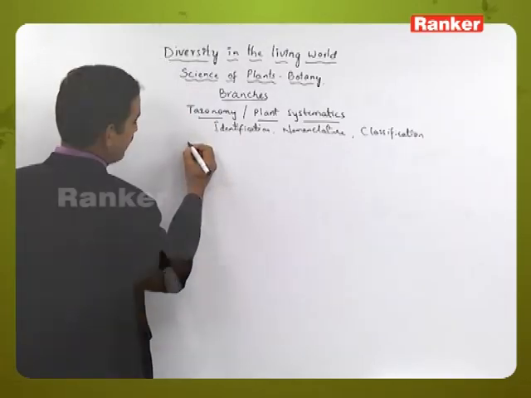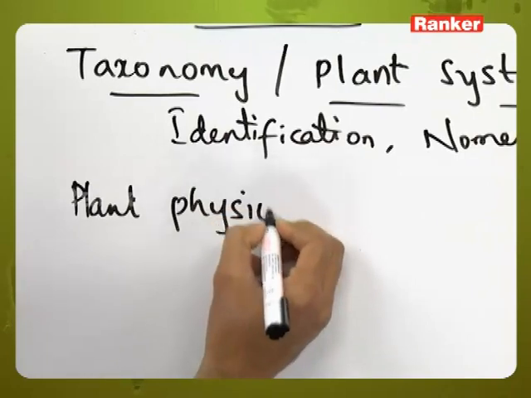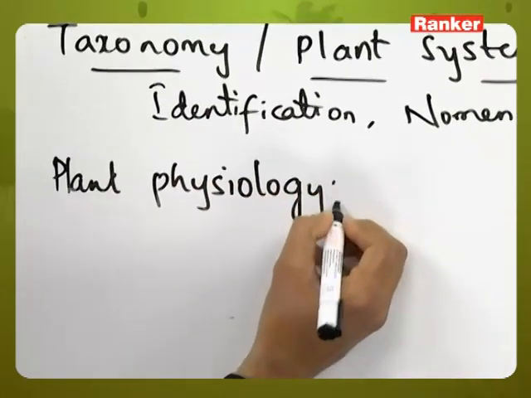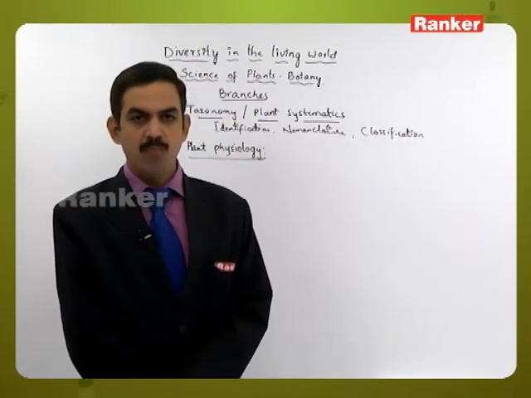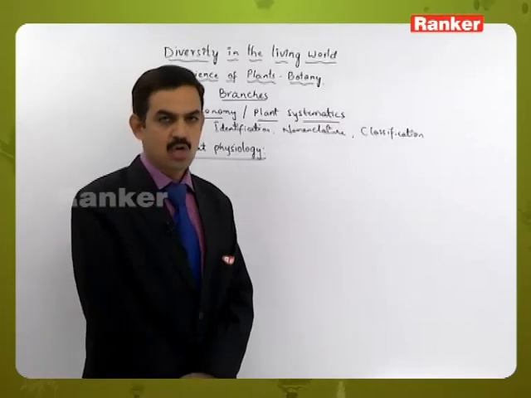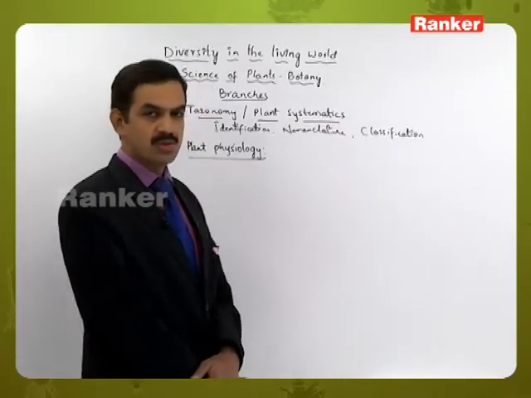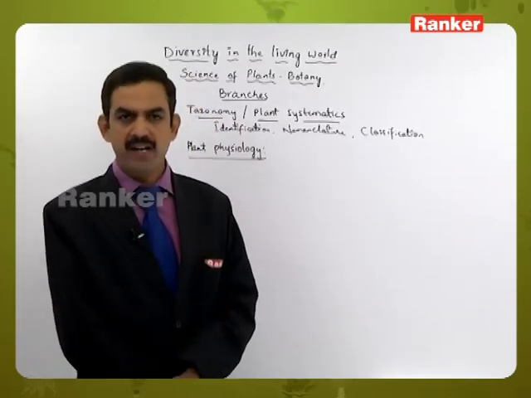The next one is plant physiology, or we can call it physiology also. Physiology means the study of metabolism in an organism. The metabolism includes all the functions which are taking place inside that particular organism.